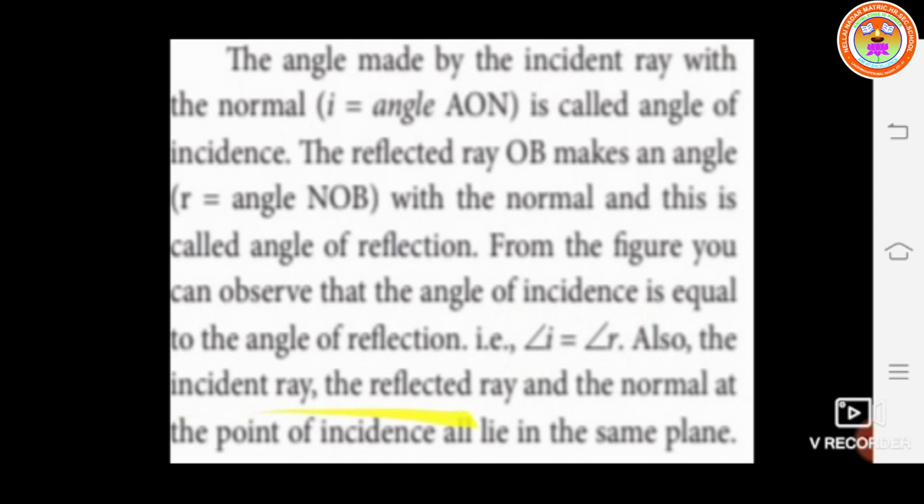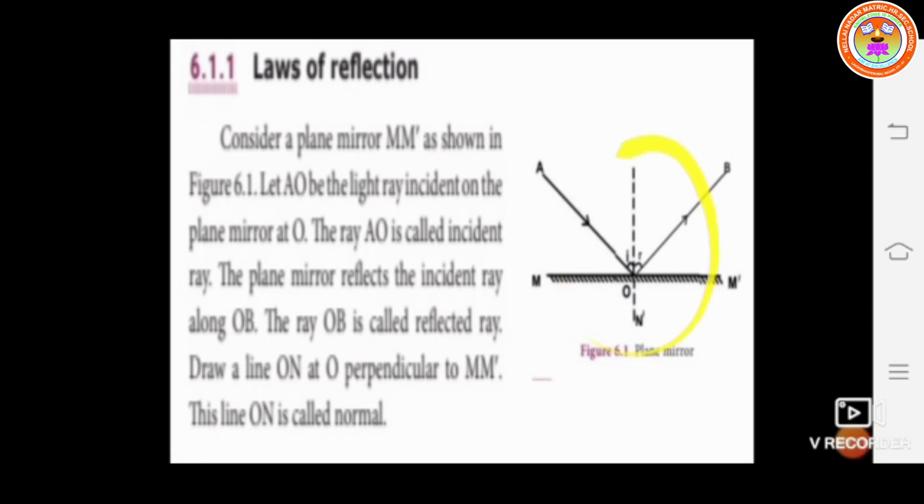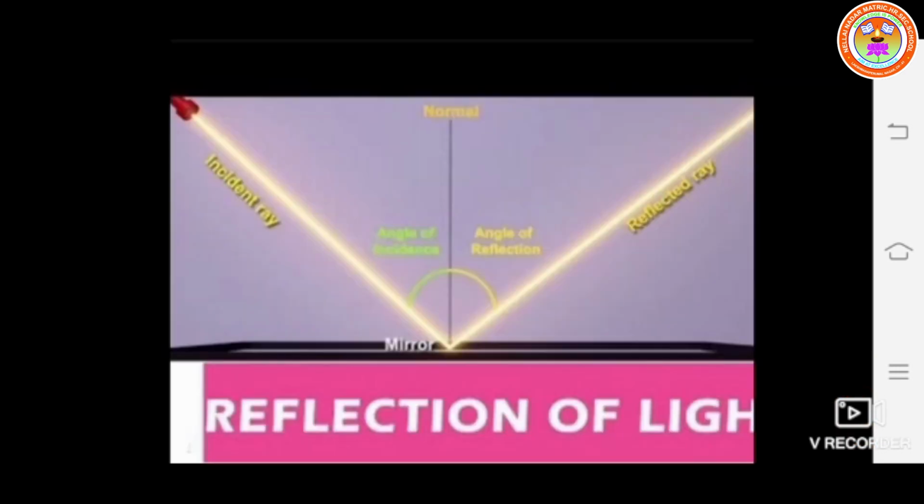Also, the incident ray, the reflected ray and the normal at the point of incidence all lie in the same plane. Students, from the figure you can notice that the value of I is equal to the value of R. So the angle of incidence I is equal to the angle of reflection R, and the incident ray, reflected ray and normal of the plane all lie in the same plane.